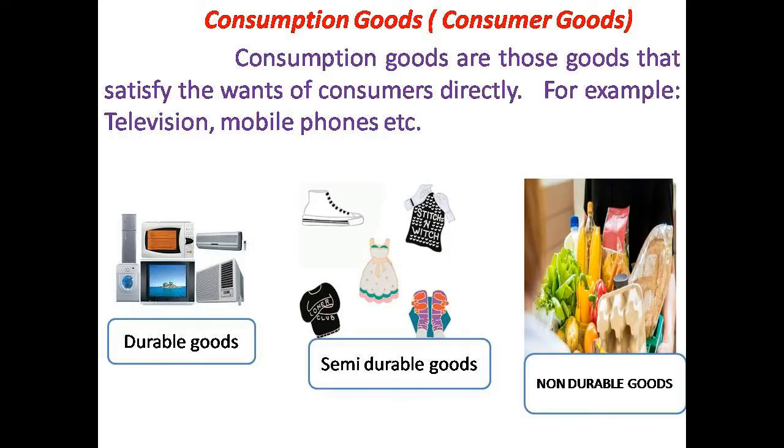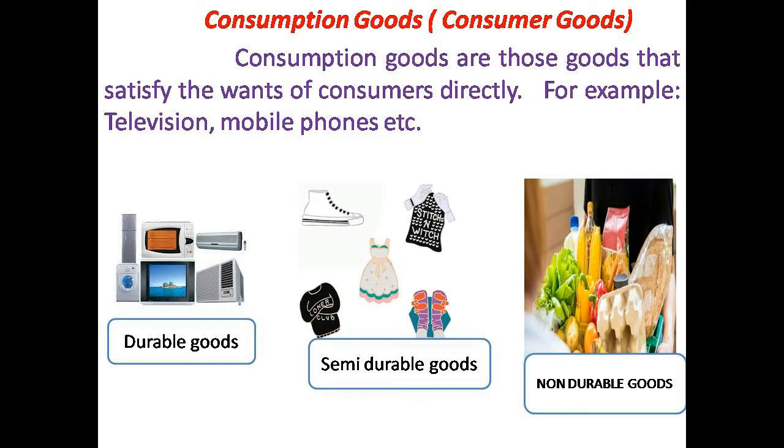So consumer goods I already told you, they are used to satisfy the wants of the consumer directly. So consumer goods are those goods that satisfy the wants of consumers directly. For example, television, mobile phone, vegetables, grocery items, they are all consumer goods or consumption goods because they are satisfying our wants directly. Now these consumption goods or consumer goods can be divided into three categories: durable goods, semi-durable goods and non-durable goods. What are these durable goods?